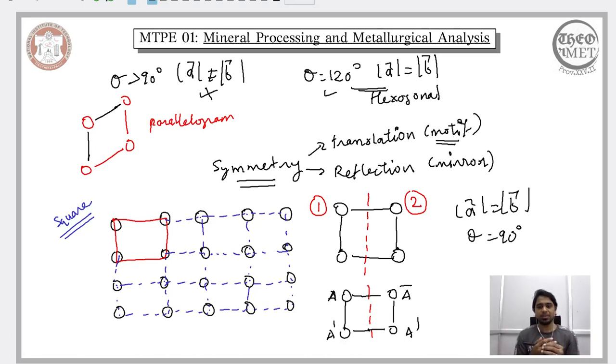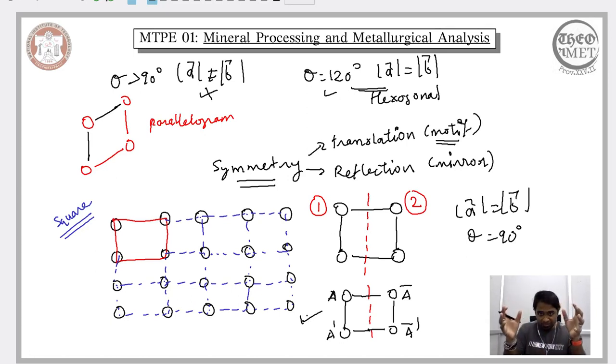So what we mean by that is, for this plane here, the square mesh exhibits a reflection symmetry. A section of the square mesh is the mirror image of the other. Therefore, if we consider just a section alone, by considering its mirror image, we will be able to complete the entire square mesh. So this is what we mean by reflection symmetry.